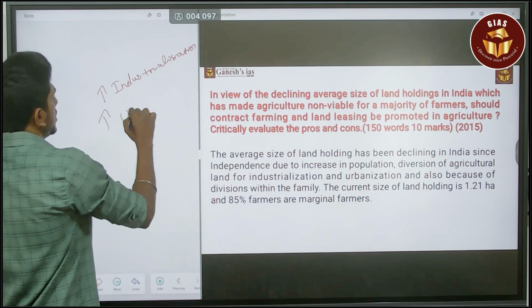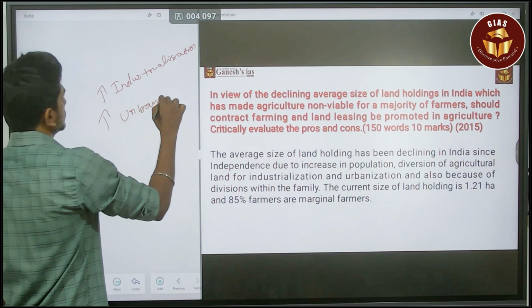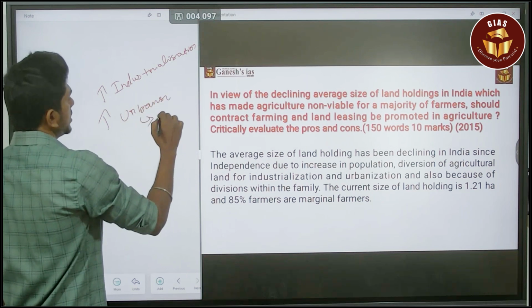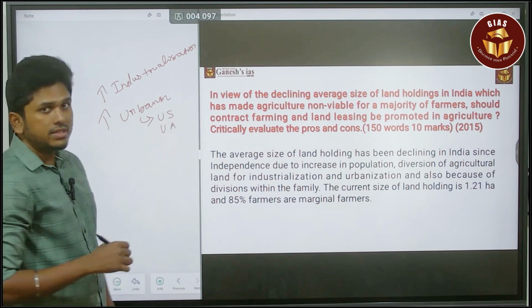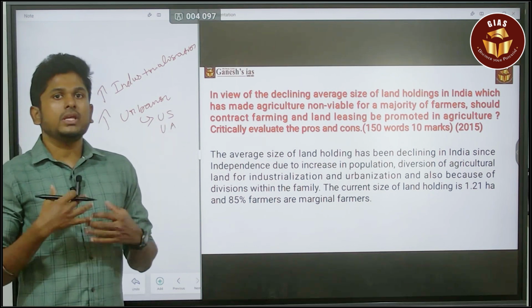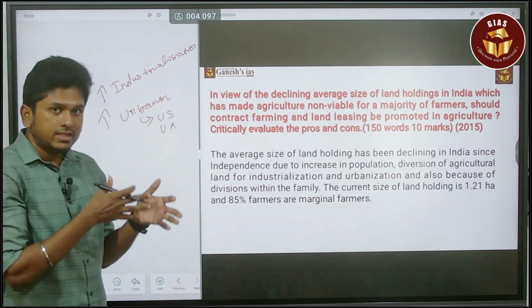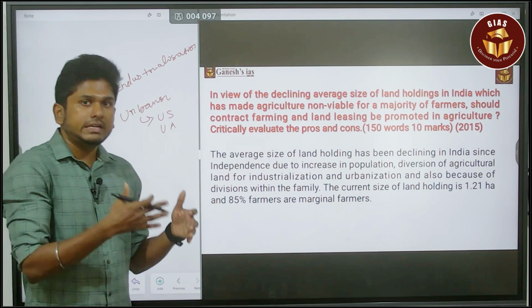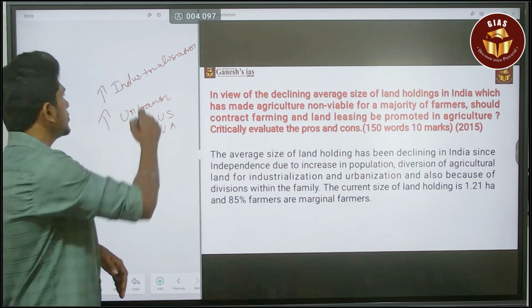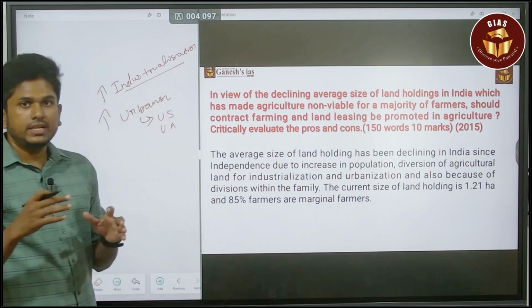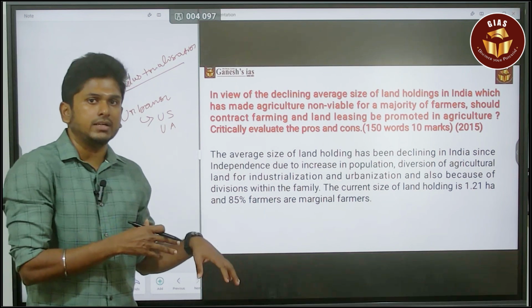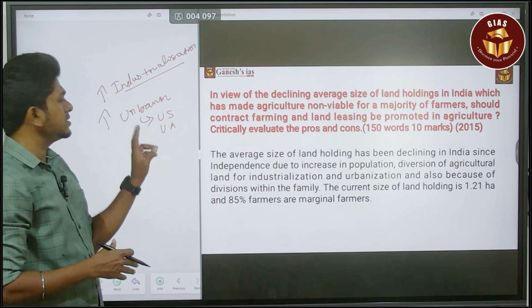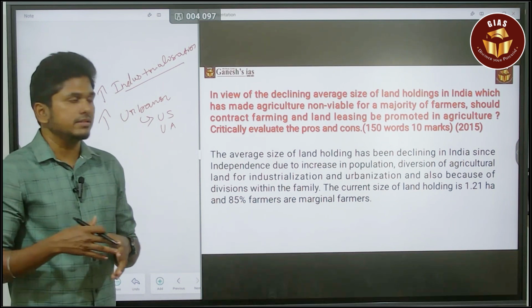Next is urbanization. Urbanization leads to urban sprawl or urban agglomeration. By the way, it is eating up the rural areas. So that is one of the reasons for the decrease in land holding, and also industrialization. Most industries take over agricultural land. So that is also one of the reasons for land holding decreasing.